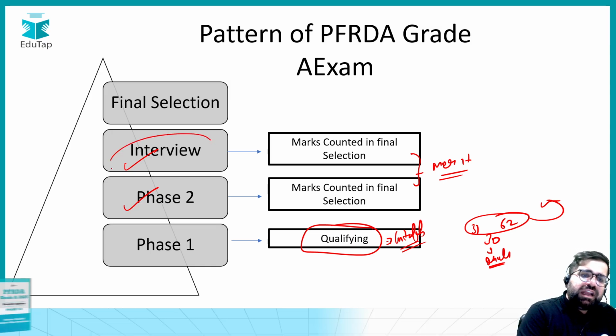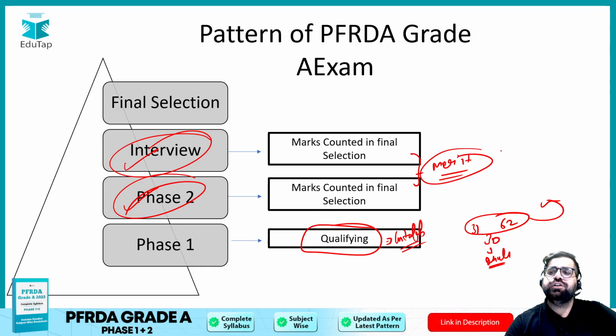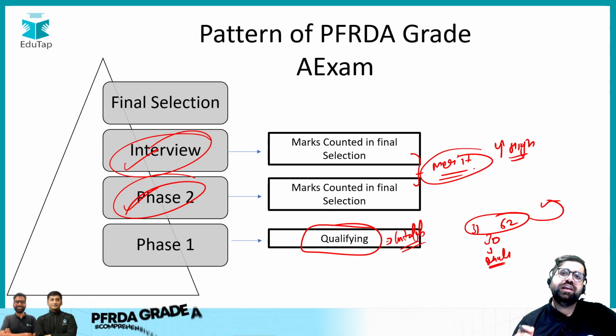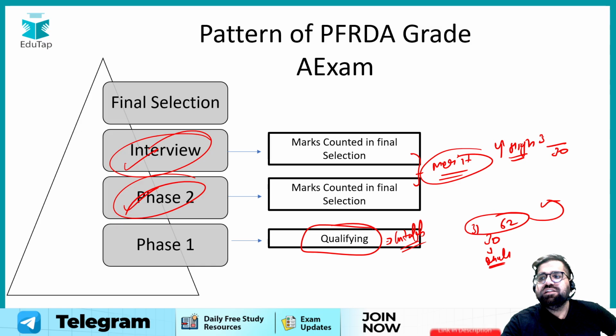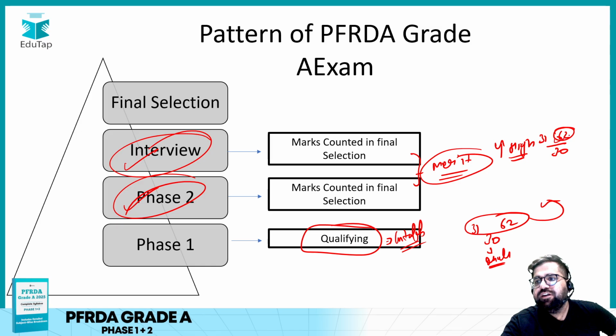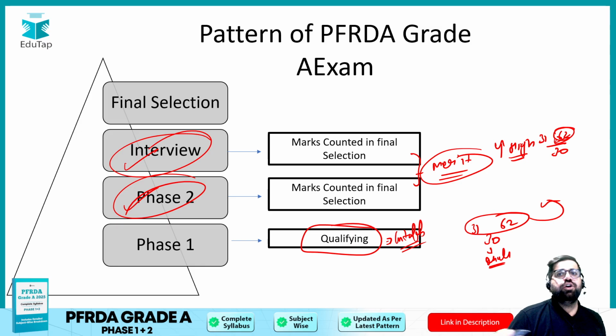Now, when it comes to the interview and phase 2, these are my merit sections. In a merit section, you have to score as high as possible, because over here the margin by which you clear the cutoff will matter. So if the cutoff is 30 and one student has scored 31 and another one has scored 62, preference will be given to the student who has scored higher, because this is a merit section and not qualifying.